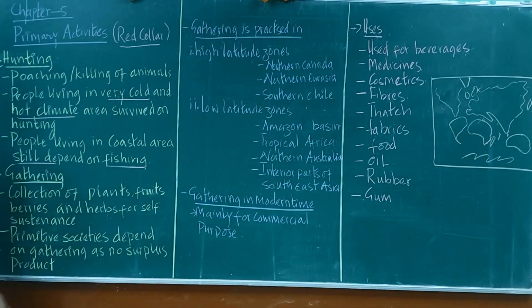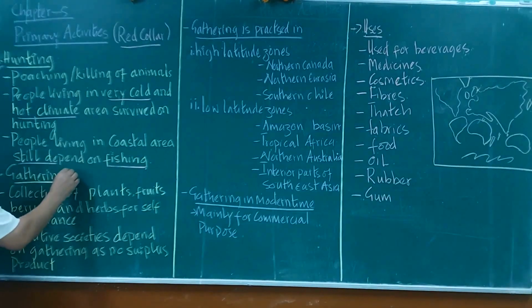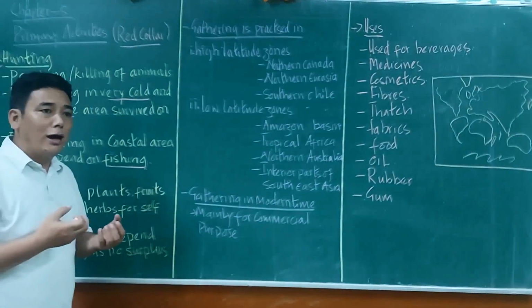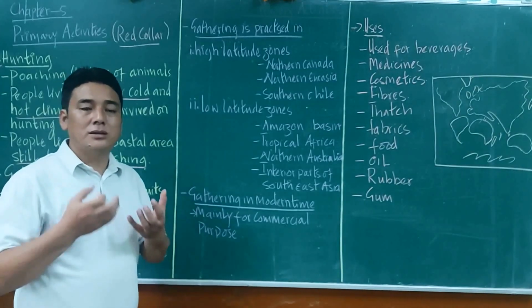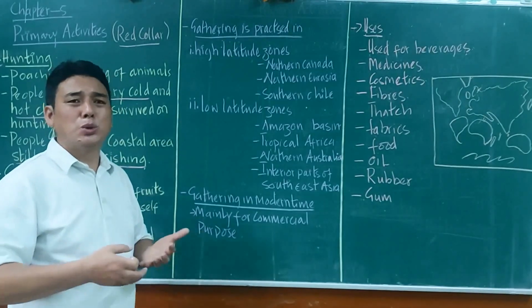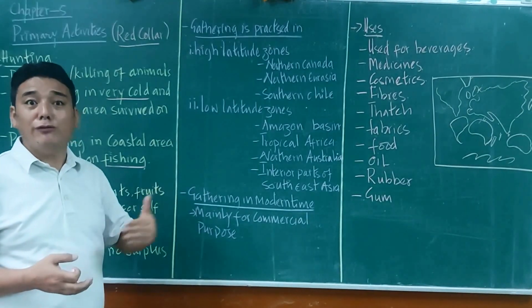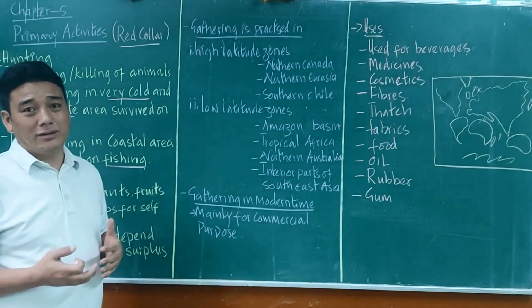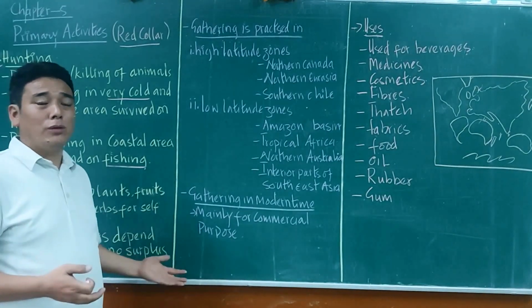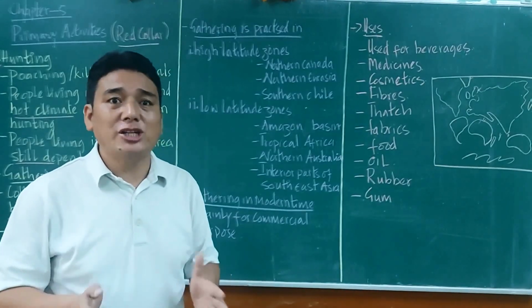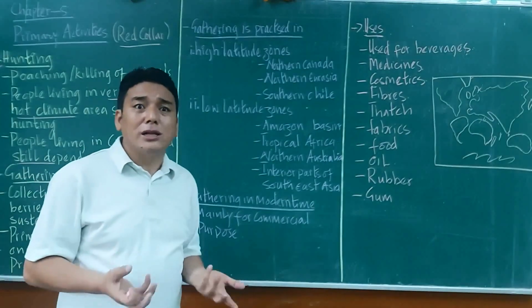The next one is gathering. Gathering is nothing but collecting. You collect berries, fruits, plants, roots, bark, and honey from the forest, and make a living. Why do they do so? Because they have very little production or no surplus.